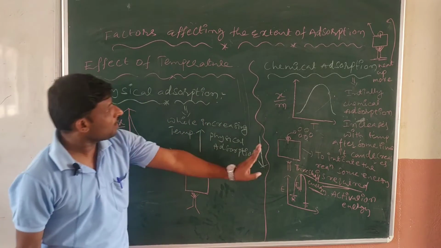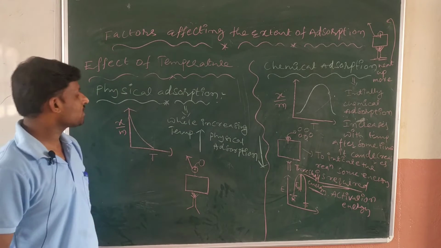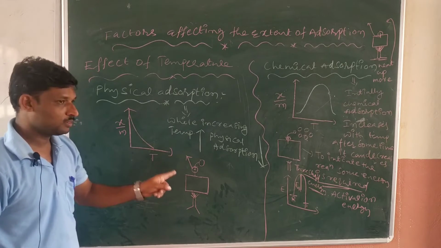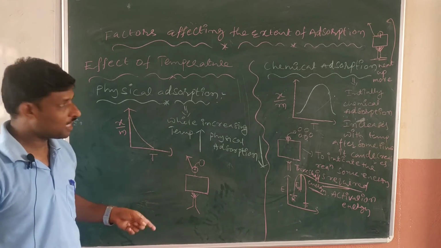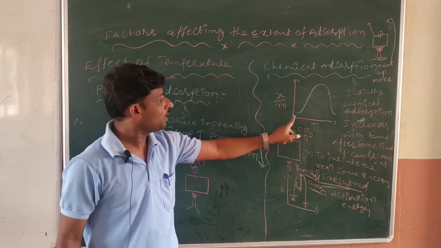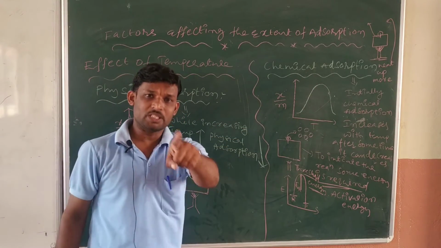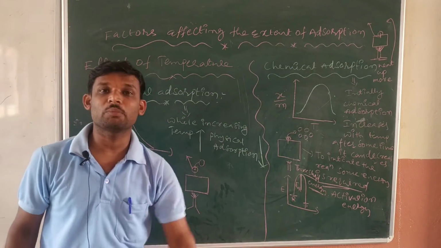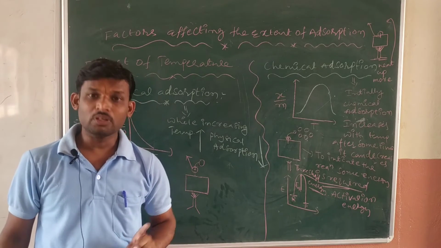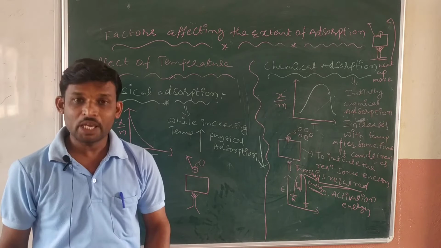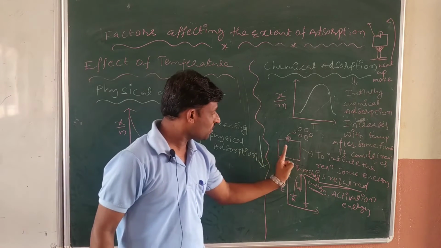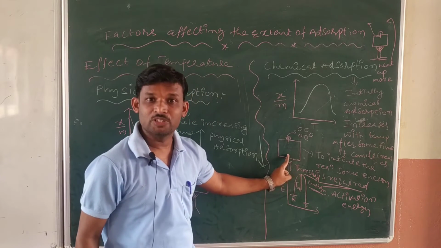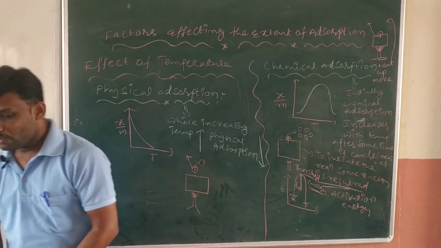So the chemical adsorption case and the physical adsorption case are different. In the physical adsorption case, what happened? It continuously decreased, am I right or not? But in the case of chemical adsorption, it increases, and after that it decreases. Every chemical reaction, while forming the chemical bond, compulsorily requires initiation energy. In this case, first we are giving some energy, and that energy works like an initiation energy. Has everyone got it? Okay. Now we'll go to the next point.